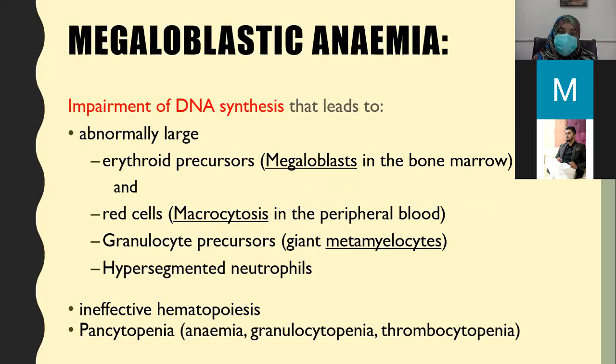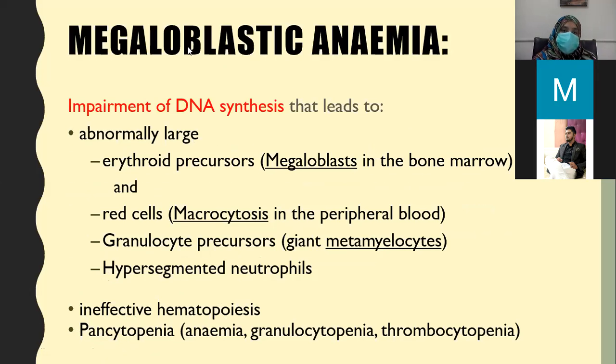There is impairment of DNA synthesis that leads to abnormally large cells, which we will discuss. In addition to that, there is ineffective hematopoiesis and pancytopenia, which we have already seen in the scenario.